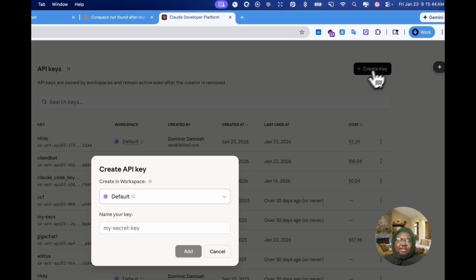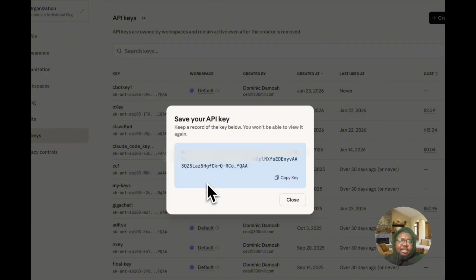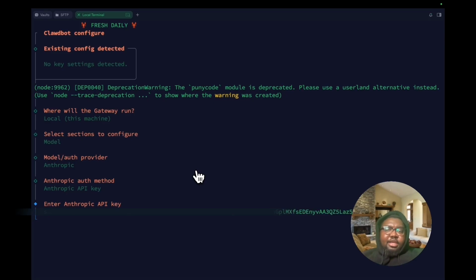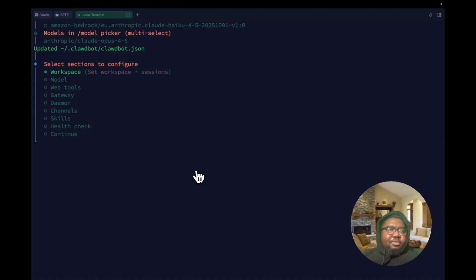So you create a key. So I'm just going to go ahead and call it the cbot key number 1. All right, go ahead and create that. You're going to get this key here. Copy it. I'm going to go in and paste that key. Opus 4.5. That's the one I want. All right. So yeah, we've basically set up our model. Web tools really not necessary for this particular tutorial.